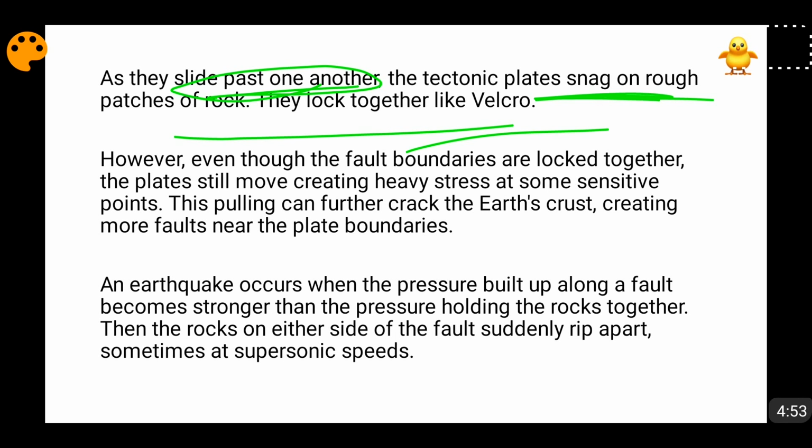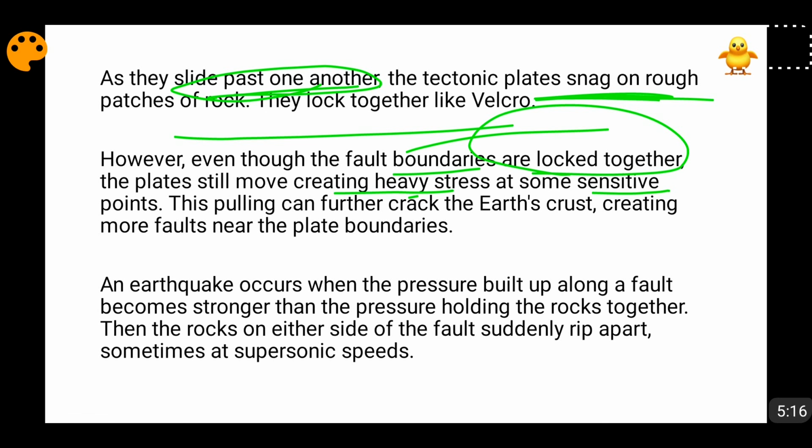Okay, so despite fault boundaries being locked together, there is stress at some sensitive points. This stress breaks apart, and that makes the crust break apart. And when those rocks break apart, their interlocks get ruptured.